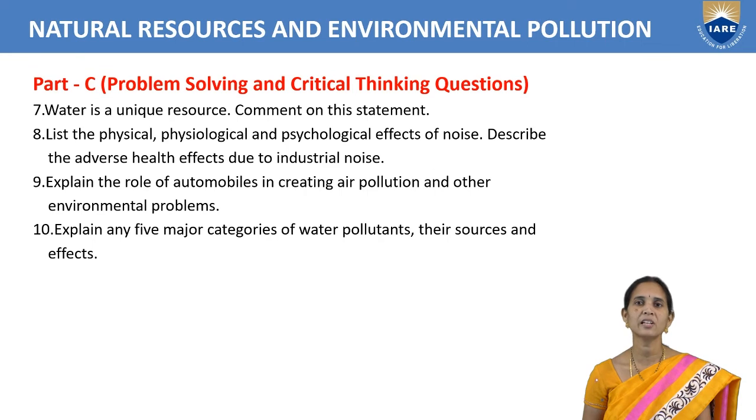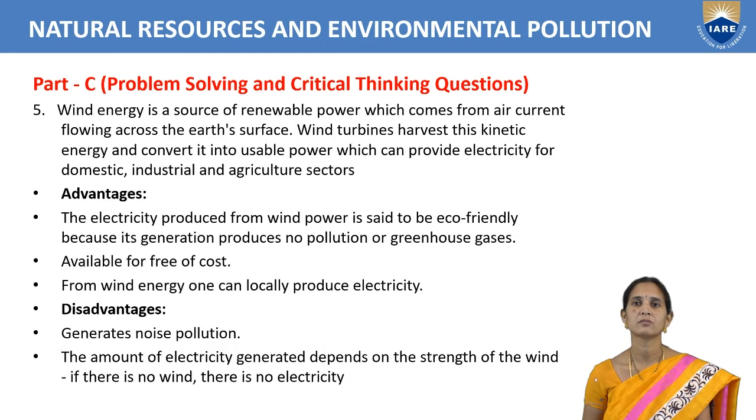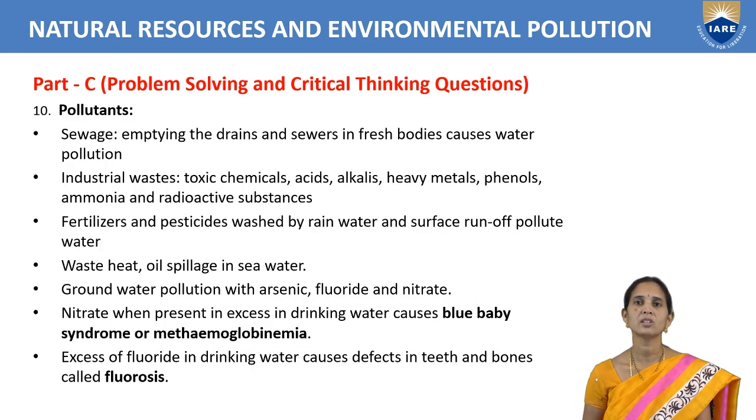Next one, explain the 5 major categories of water pollutants, their sources and effects. We can write 5 major pollutants. Water pollutants means sewage; we are getting impure drainage water from domestic purposes, from the homes.